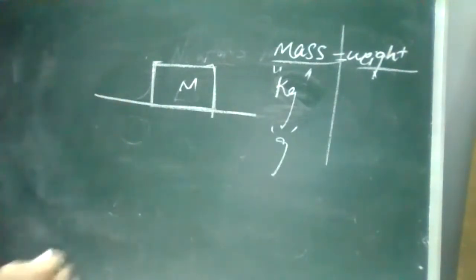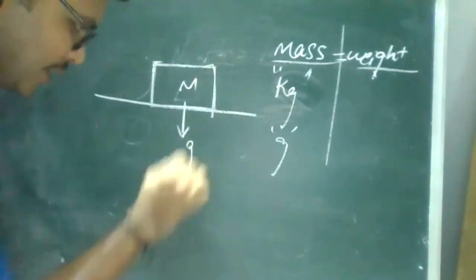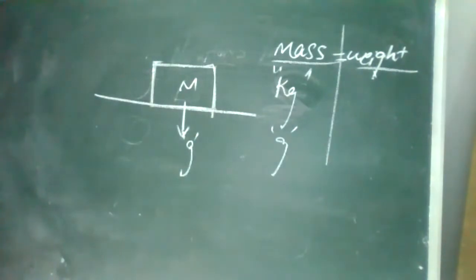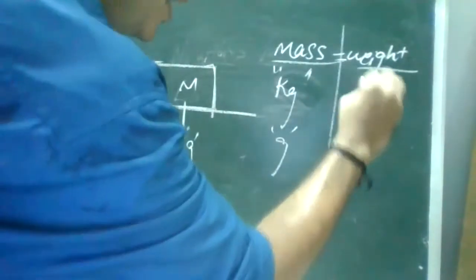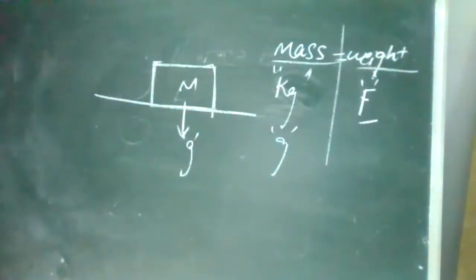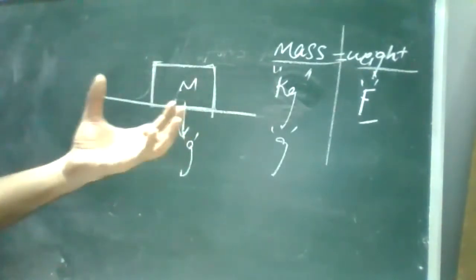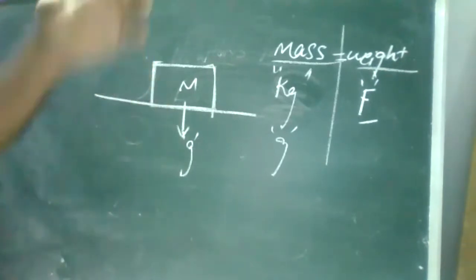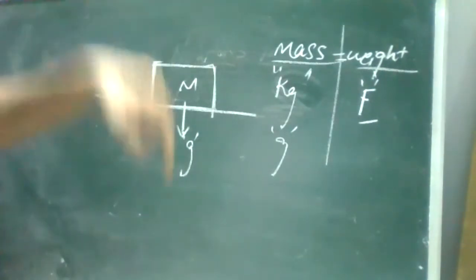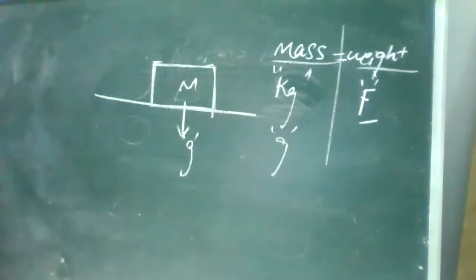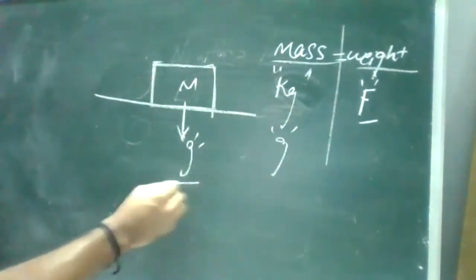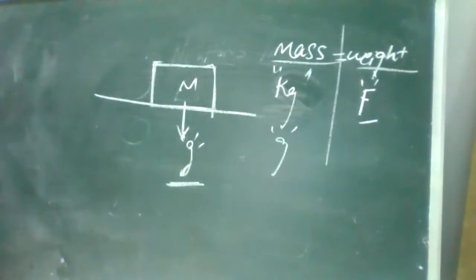The same mass, when you are discussing it with respect to acceleration due to gravity, we call it weight. Weight is nothing but force. For example, when you're holding an object in your hand, which has some mass, and you drop it, what will happen? It tries to attract towards the earth, correct? Because of the acceleration due to gravity. You already studied this in your class 9th also, gravitation, correct?